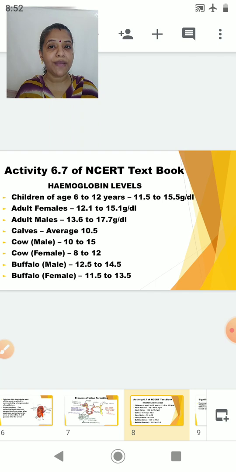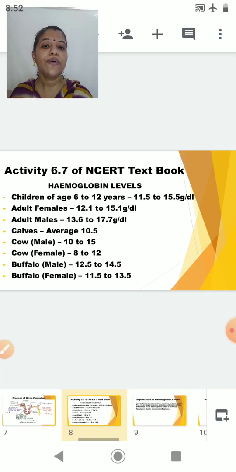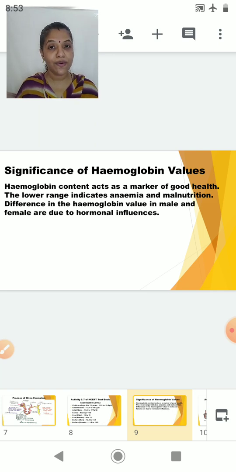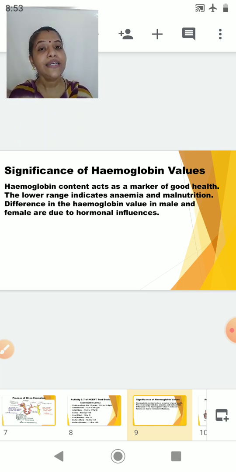We are talking about males, females and cows. Now let's talk about hemoglobin. Hemoglobin content acts as a marker for good health. If you have a proper level of hemoglobin, that shows you are in good health. A lower range of hemoglobin indicates anemia and malnutrition.